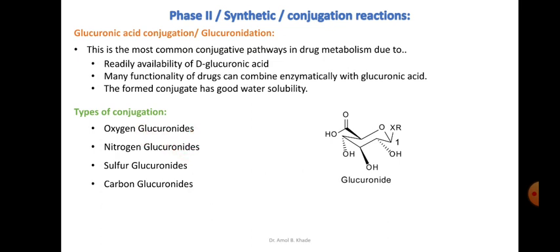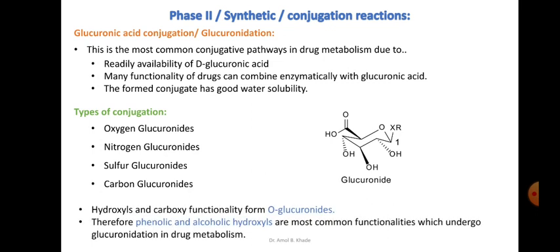Similarly, if the nitrogen atom of the drug or the xenobiotic is getting conjugated with the glucuronide, we refer to it as a nitrogen glucuronide. And then similarly we can have the sulfur glucuronide and the carbon glucuronide. So these are the types of conjugation based on what atom is getting conjugated with the glucuronide.